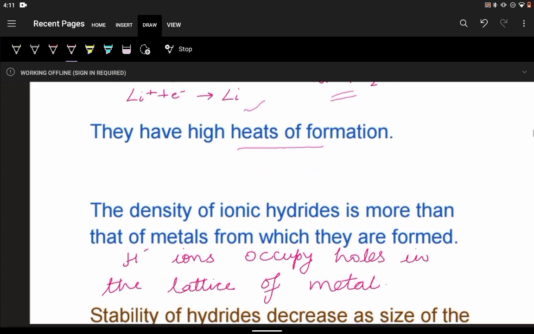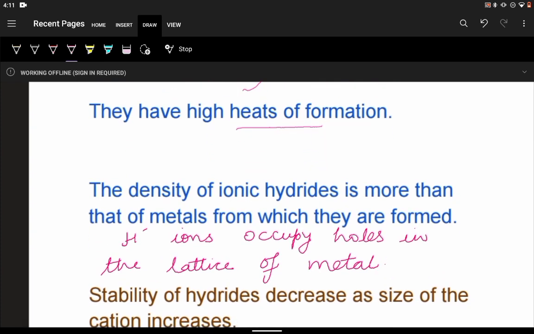Now if you see the density, for the ionic hydrides, the density is more than that of the metal. That is, hydrides are formed from the hydrogen atom and another metal. So the density of the ionic hydrides will be more than that of the metals from which they are formed. The reason is that the hydride ions, H minus ions, occupy the holes present in the lattice of the metal. In the metal lattice, some spaces will be there, some holes left out. The H minus ions just occupy those holes, so the density will increase.